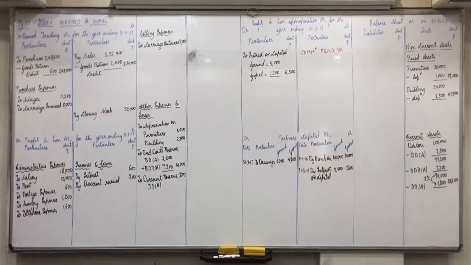Now net loss we have to ignore it. We have to find it. Maybe there is a profit also because commission is allowed on profit. So commission is there means profit most probably must be there. And here it is showing a loss because there are many mistakes. Even drawings is shown on the P&L debit side, so that's the reason it has turned into a loss.